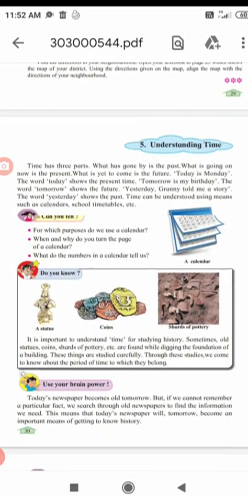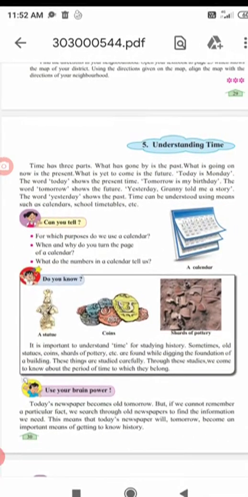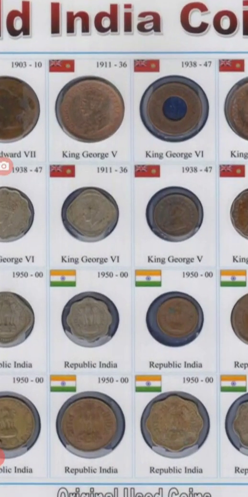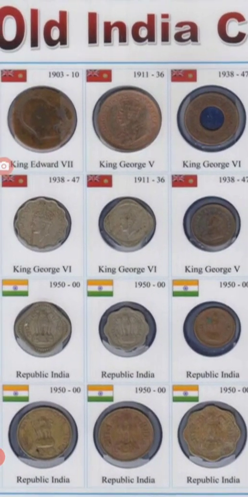Now I'm going to show you some statues and some coins. Now see these coins. These are old Indian coins. Previously, who were ruling over our country? Britishers were ruling over us. So they had different coins with their names printed on them.